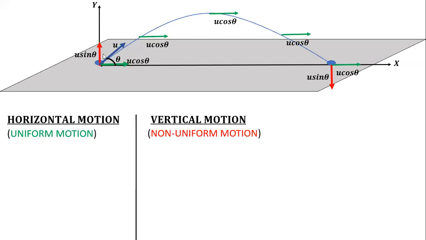Now I just want to get the equation of this curve, the equation of this path. If the graph is a straight line, I know the equation of a straight line. If it is a circle, I know the equation of a circle, x square plus y square equal to r square. If it is an elliptical shape, the ellipse also has an equation, x square by a square plus y square by b square equal to 1.